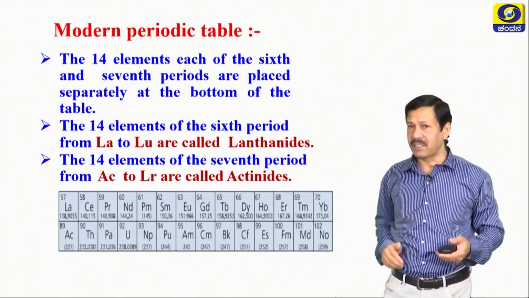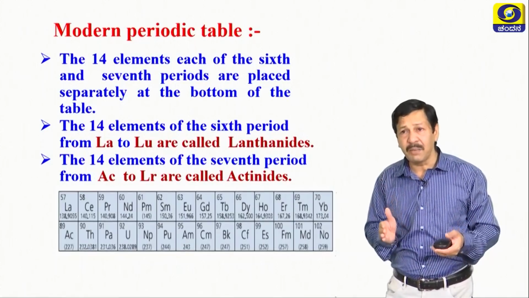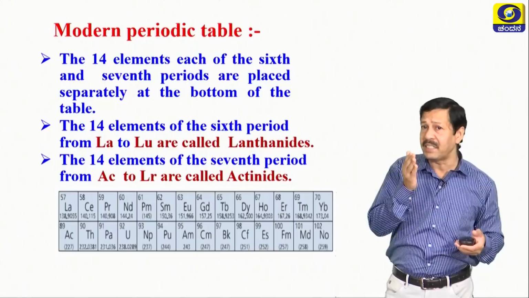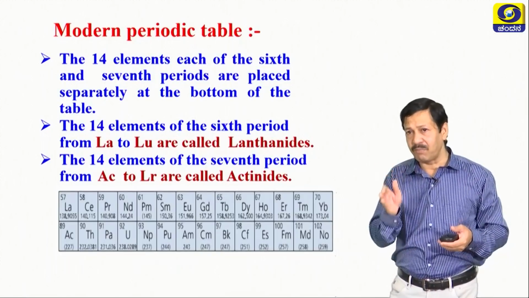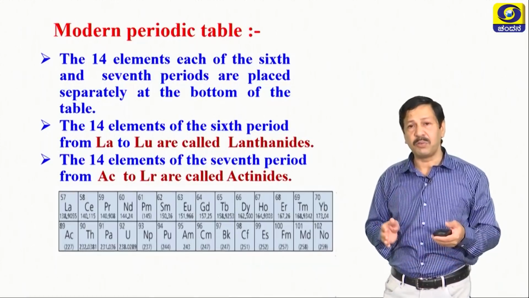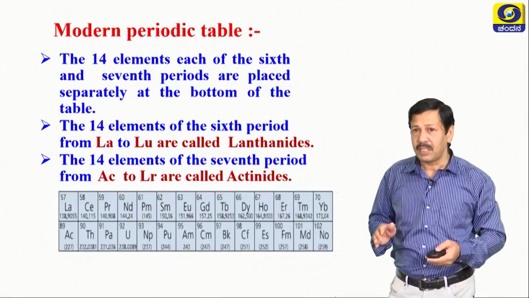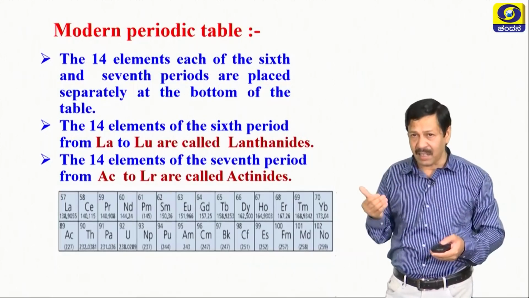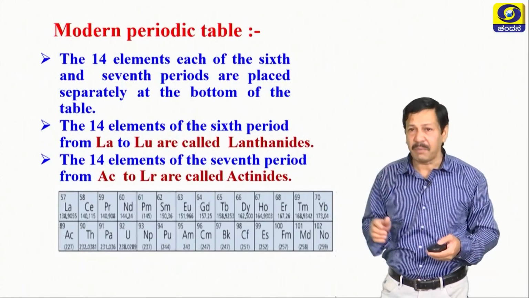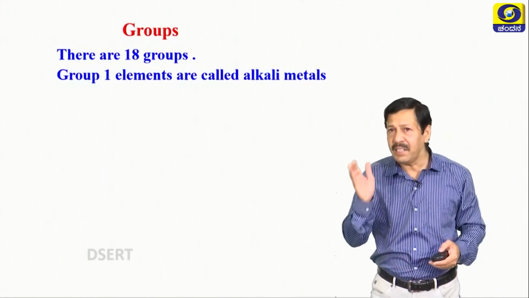See here the extract of the periodic table, atomic number 57. Actually lanthanum does not belong to this one, but because of the name lanthanides, it is kept here. So after lanthanum, 14 elements you are seeing here. Similarly, actinium followed by 14 elements, they are kept separately in the periodic table. So actinides and lanthanides are the 7th and 6th period elements respectively. Now let us move on to the next one. There are 18 groups.